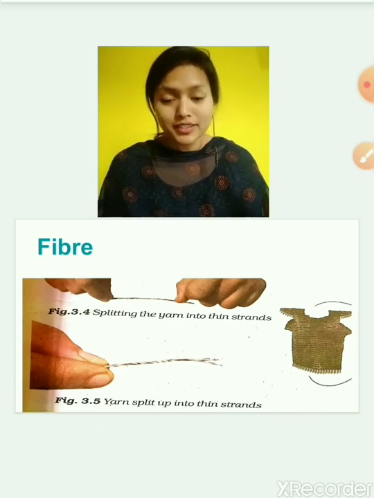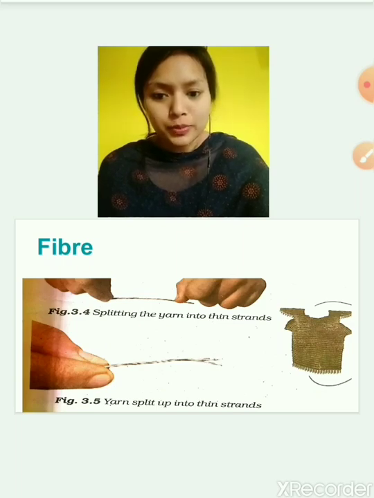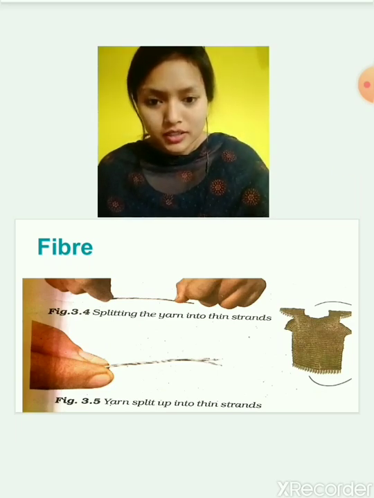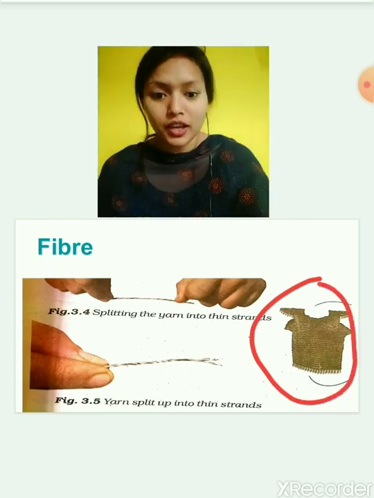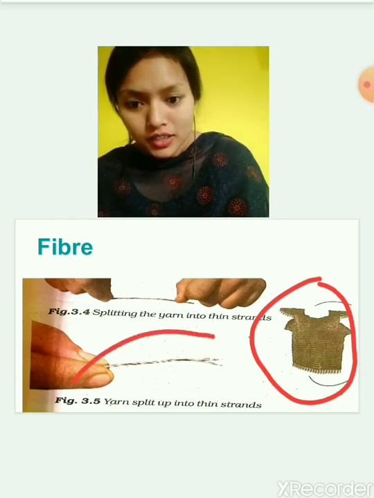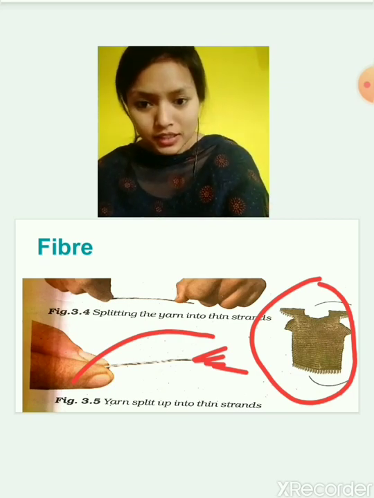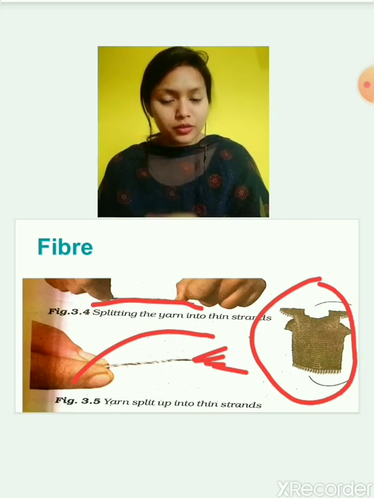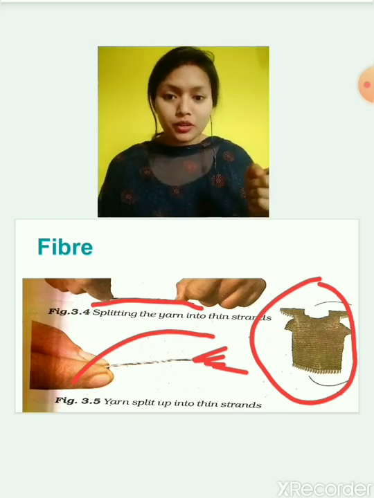Now here in this picture you can see the yarn being split into strands. And these strands are what? These strands are fiber. The yarn splits into thin strands, and these are fibers. And as we can see, this is a dress that is made up of yarn. We have stitched so many yarns together and formed a dress. These small strands are fiber, and this is yarn. So fibers attached together form yarn, and yarn forms fabric.